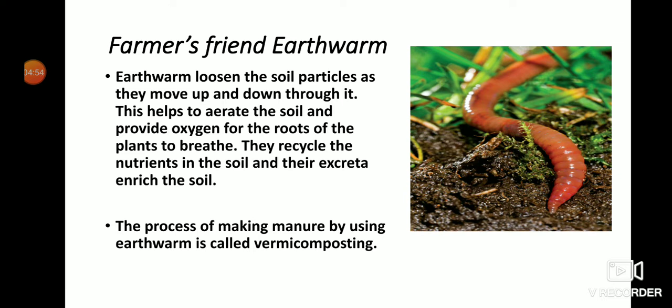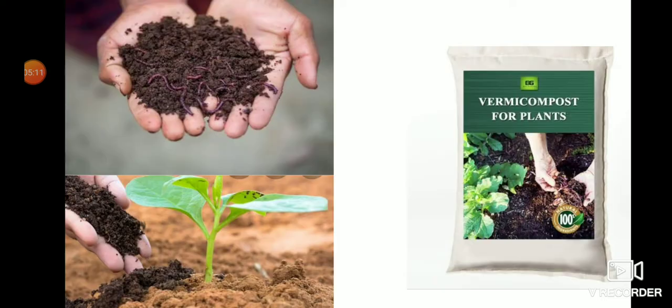After a few days, the leftover organic waste changes into black soil, which is rich in nutrients, and this is good for plant growth. Now vermicompost soil is also available in the market in packets, which are good for plants.